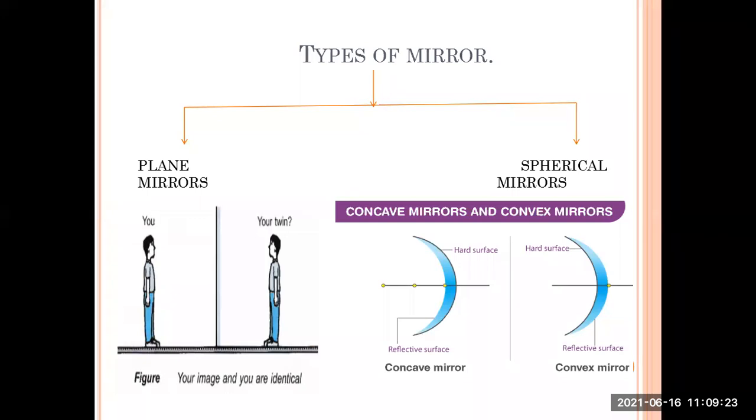Observe this diagram for a while. Take a minute to understand the difference between the concave mirror and a convex mirror. What is the difference? The reflective surface for a concave mirror is present inside the curve, while for convex mirrors, it is outside the curve.